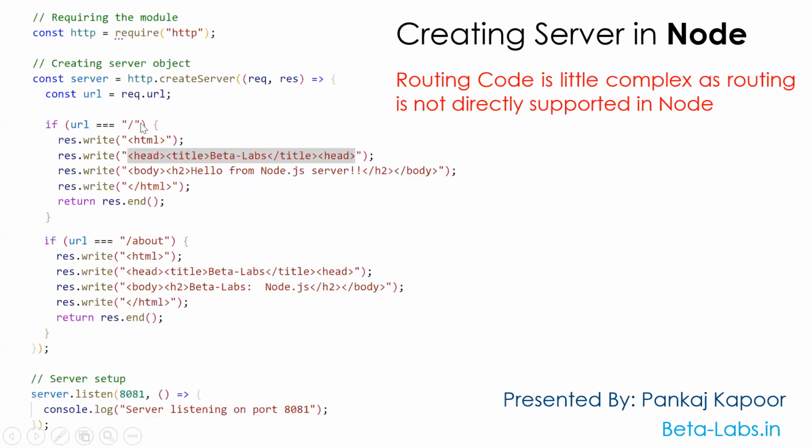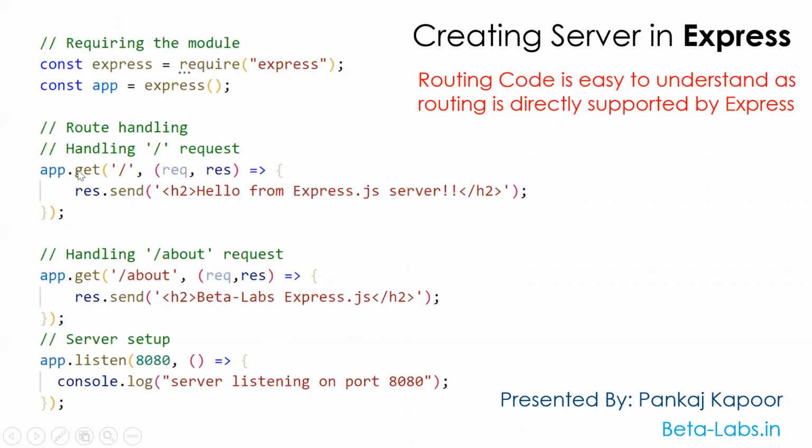Here, if the server gets a request for the home route, then the server will send a response. So I just write response.send, 'Hello from Express server'.